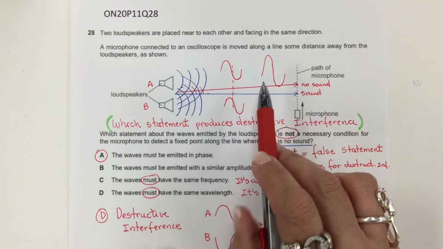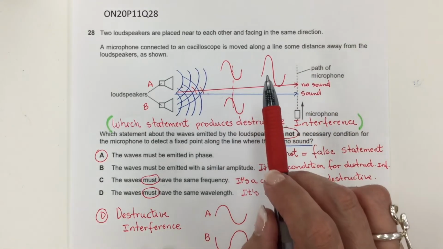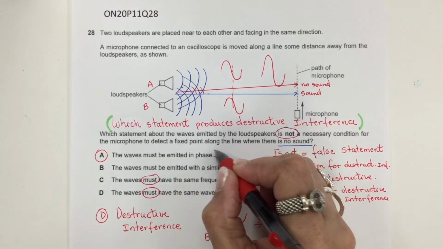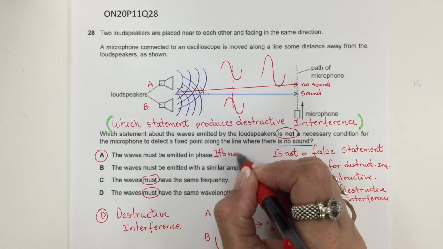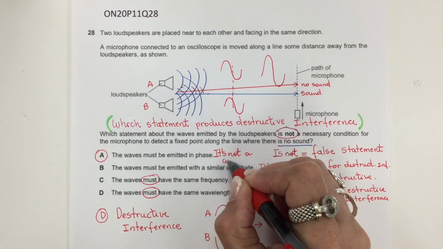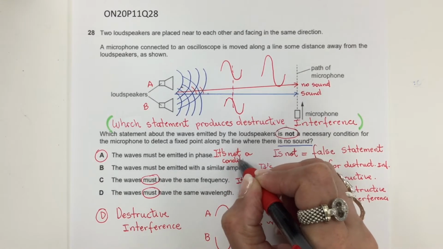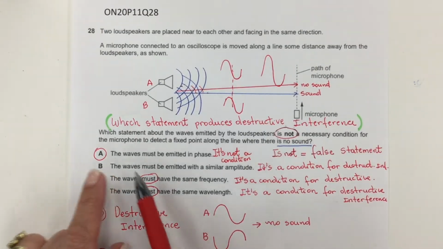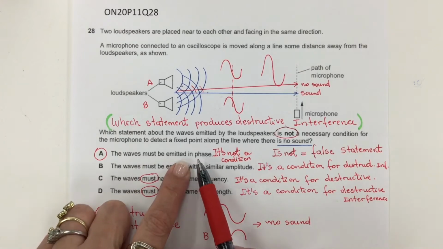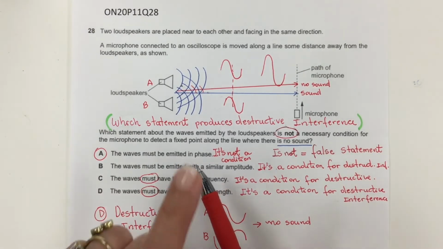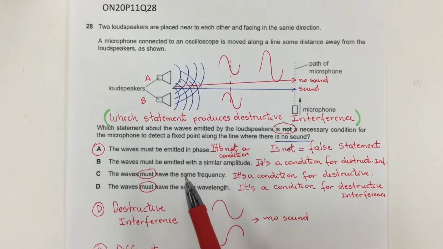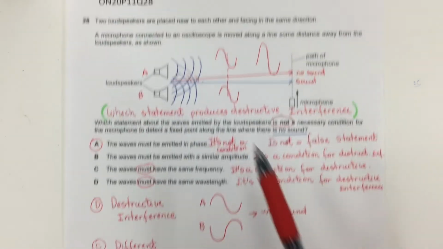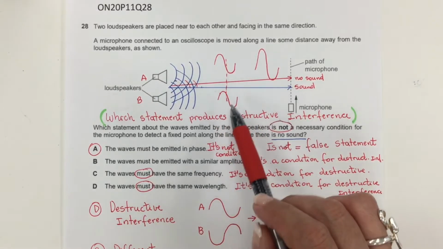This is not destructive interference. This is constructive interference. So A is not a condition for destructive interference. Now, if A was that the waves must be emitted out of phase, that is a condition for destructive interference. This is out of phase, but these are in phase.